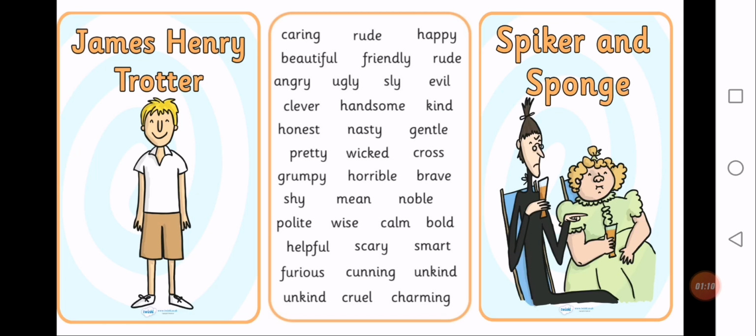Now, as you can see, I have given you a box, and inside the box there are a lot of adjectives. Now what you are going to do is just read out these adjectives, and the adjectives which are describing the character of James, just write those in the column of James. And the adjectives which are describing the character of Aunt Sponge and Aunt Spiker, write those under the column of Aunt Sponge and Aunt Spiker.